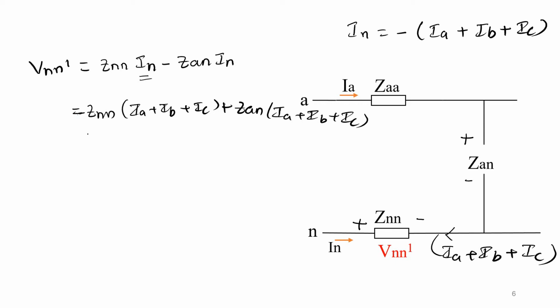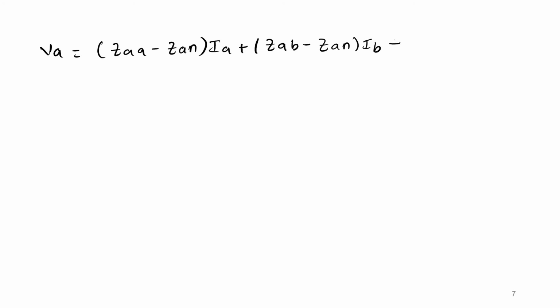So now let us substitute this equation and the VAA dash equation in the equation VA is equal to VAA dash minus VNN dash. So if you substitute VAA dash, we got ZAA minus ZAN into IA plus ZAB minus ZAN into IB plus ZAB minus ZAN into IC minus.